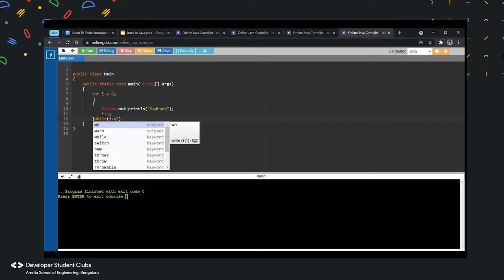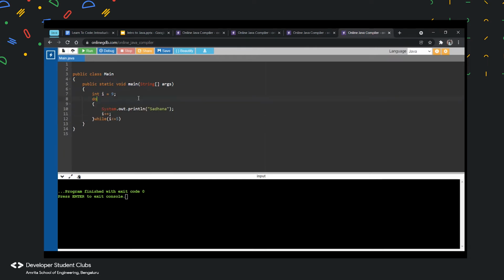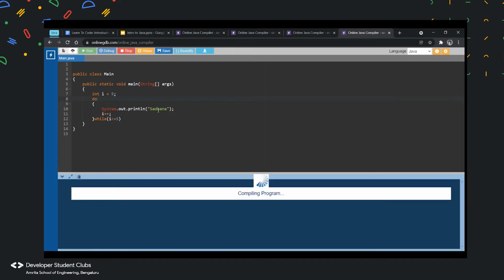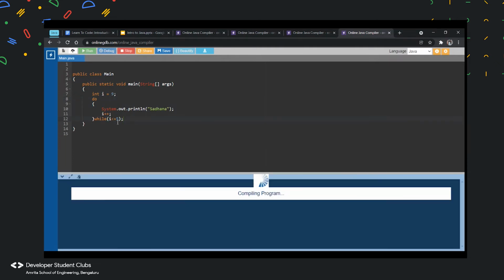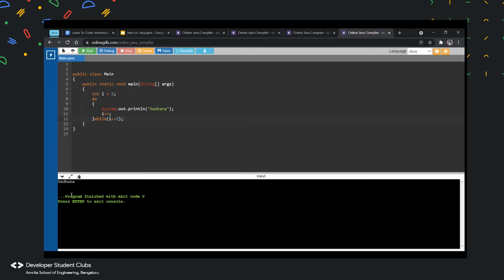I'll put the while condition here and then I'll put do here. Now what do you think would happen? It would execute it once. What did I put? Sorry, there should be a semicolon after while. So it would execute it once.